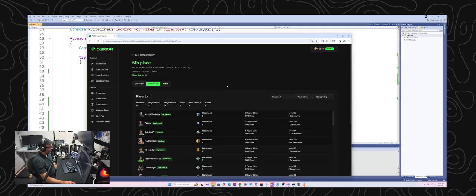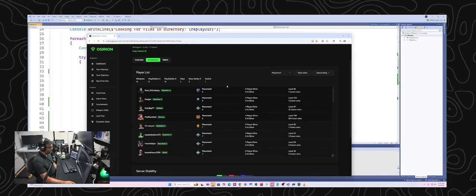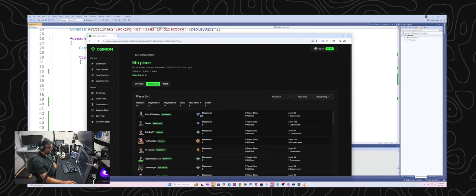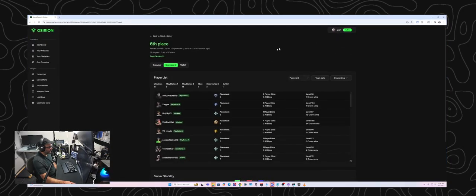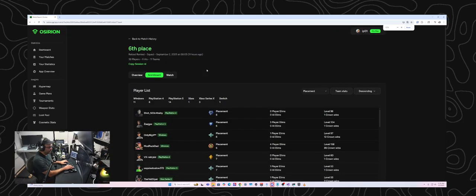This was a ranked reload squad match that I played. This is the scoreboard, which shows the placement of players that I interacted with. An important thing people should realize about replay files is that they don't have all of the game data.